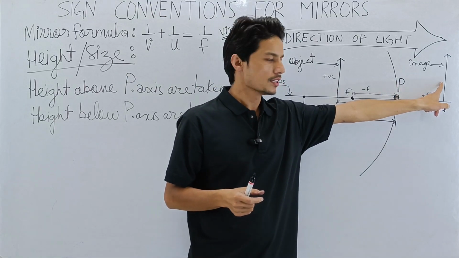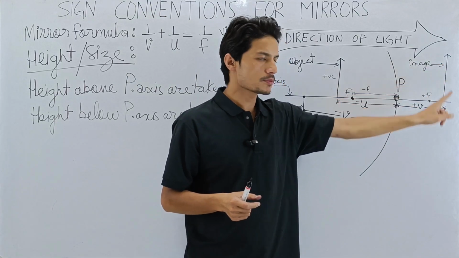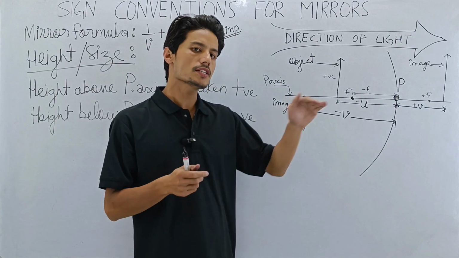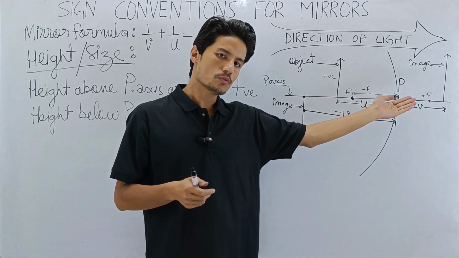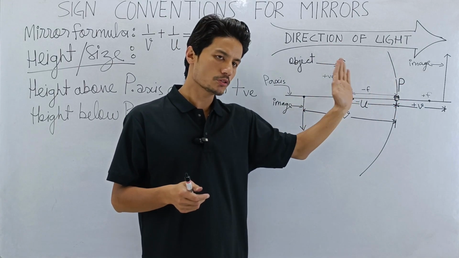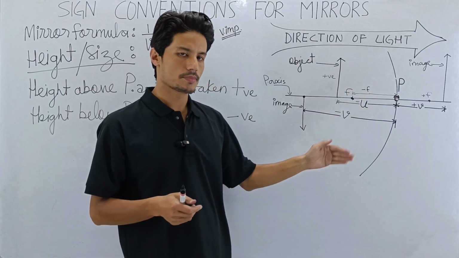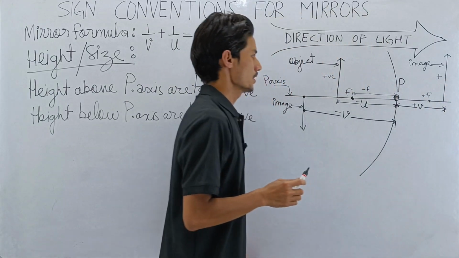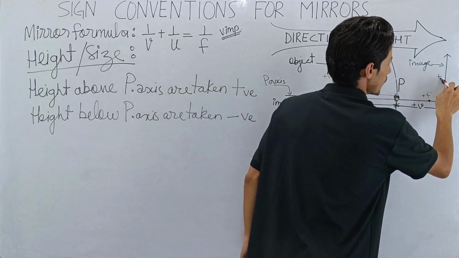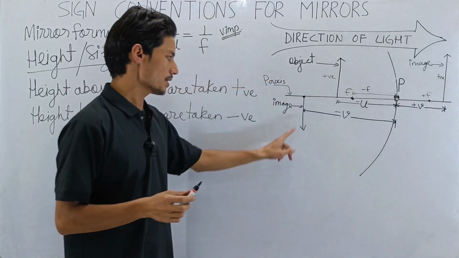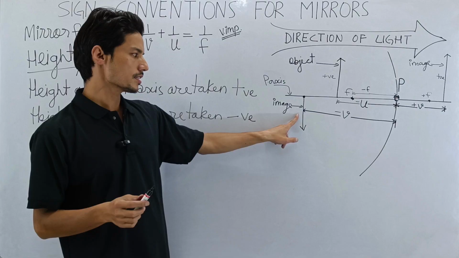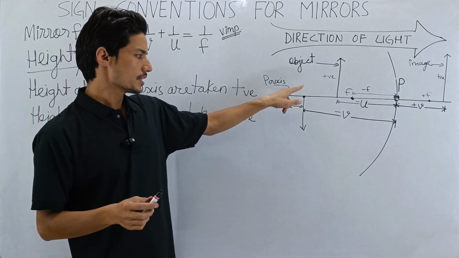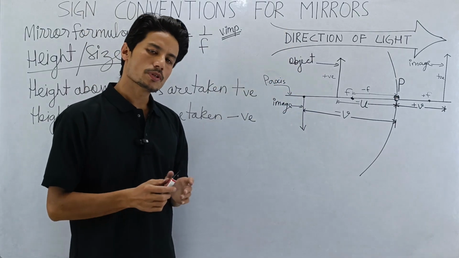Now let's go to this. This is an image. Is it above the principal axis or below the principal axis? It is above the principal axis. So what will be its sign, plus or minus? Plus, because it is above the principal axis. So this will also be positive. Then let's come to this one. This is the image. Is this above or below the principal axis?